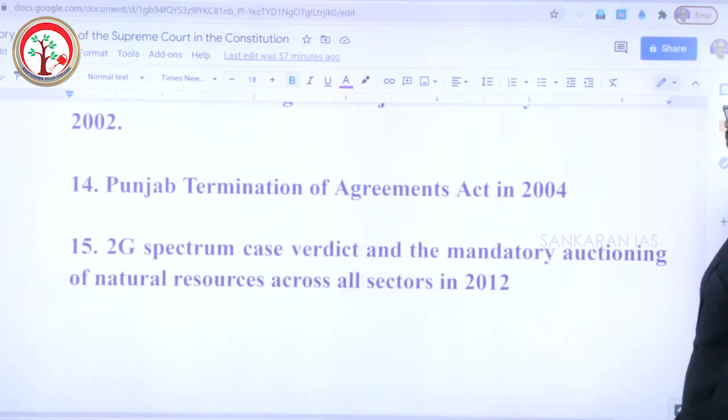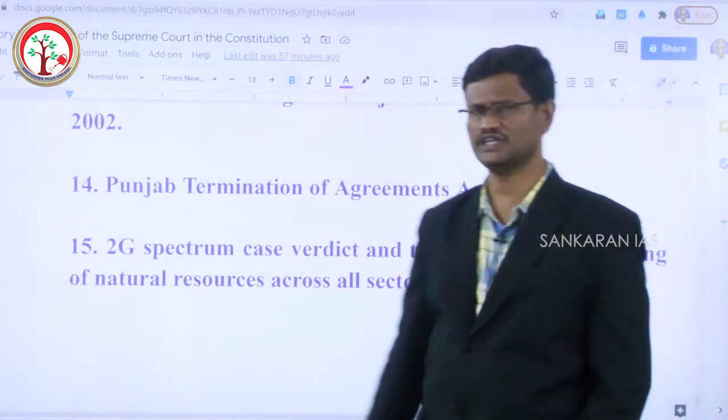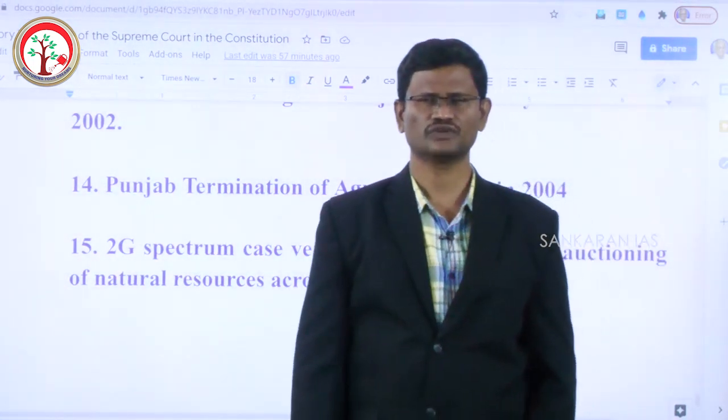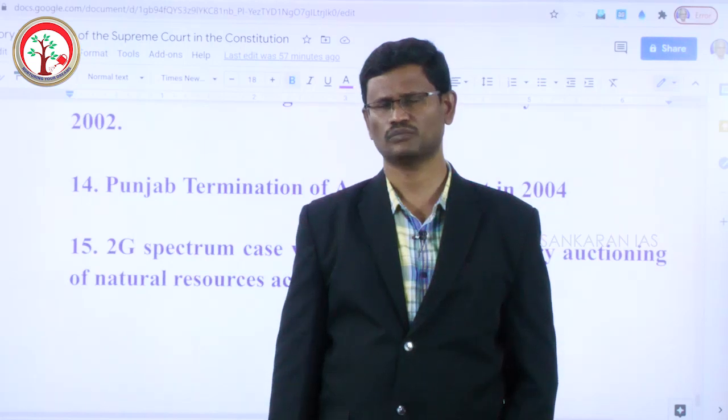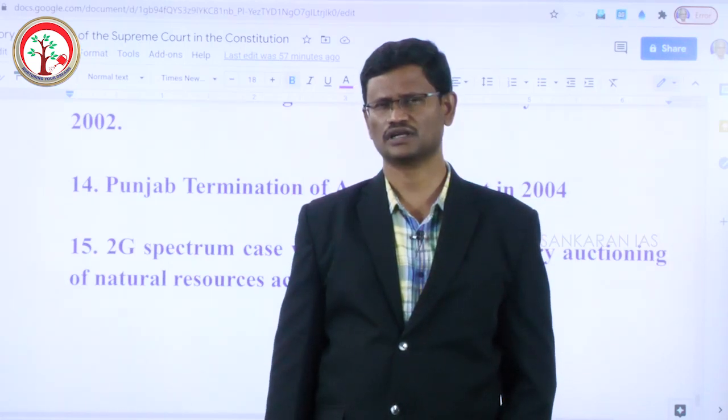The 15th one, 2G spectrum case verdict and the mandatory auctioning of natural resources across all sectors in 2012. So these are the 15 presidential references which were made before the Supreme Court by the Indian President under Article 143. That's it about the advisory jurisdiction of the Supreme Court. Thank you.